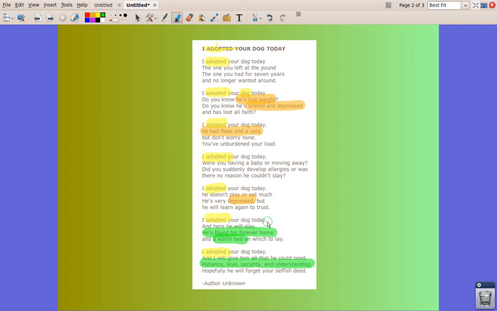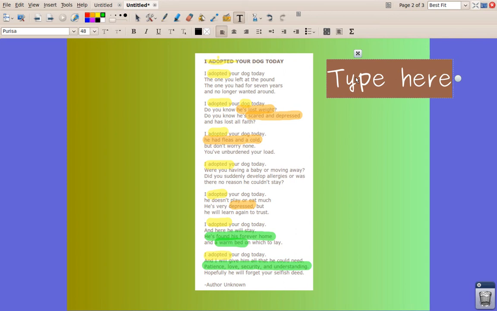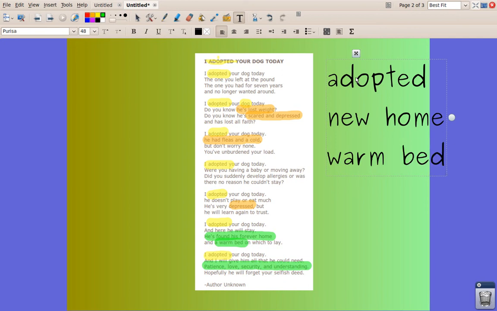So if we could just break this down in just a few words, some important words here are adopted, his new home, and he's got a warm bed. So these are our keywords here.